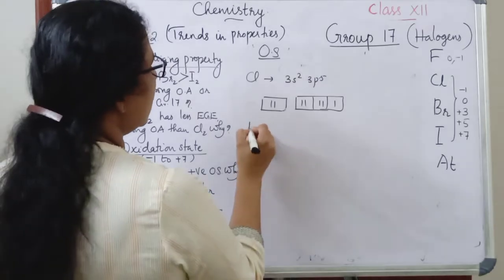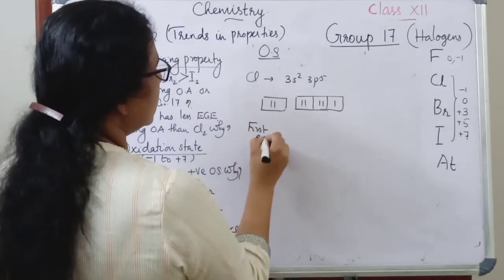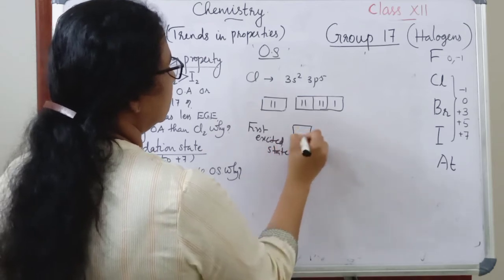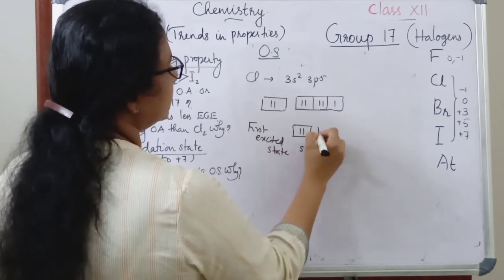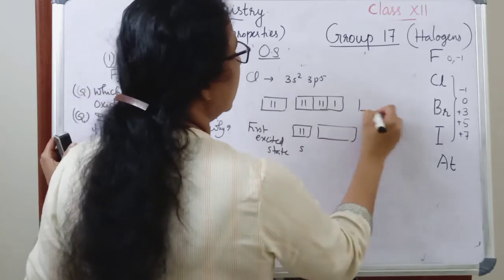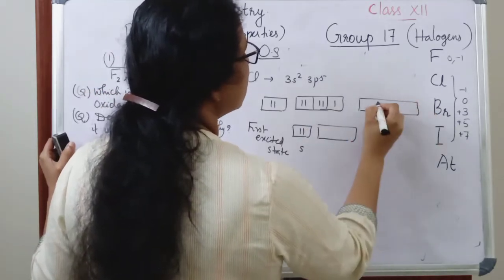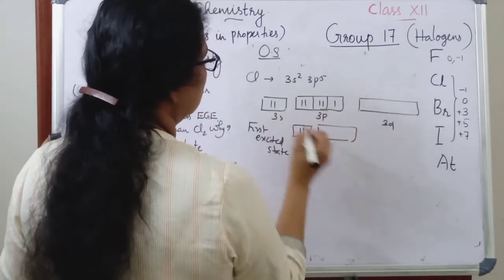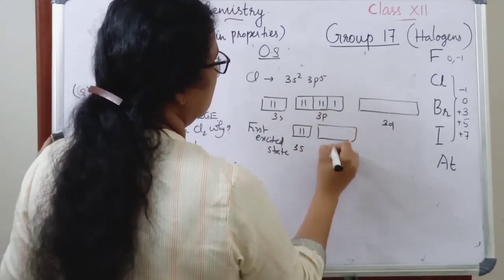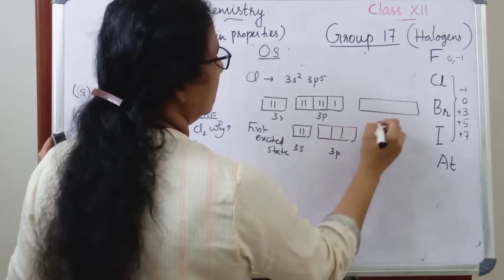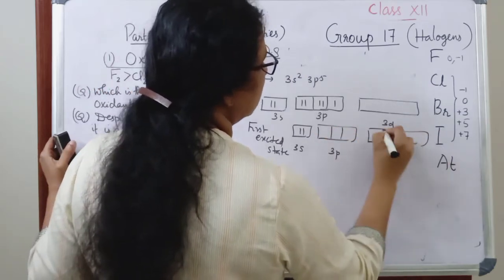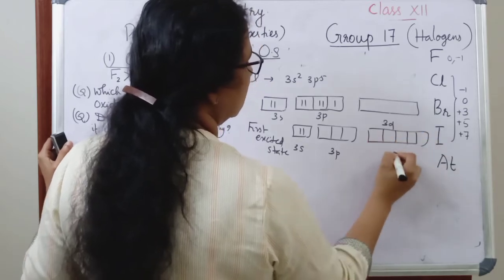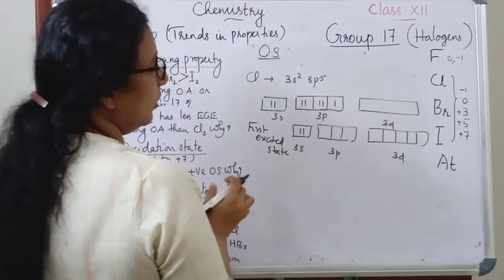So in the first excited state, 3d orbitals are possible. So vacant d orbitals are there.